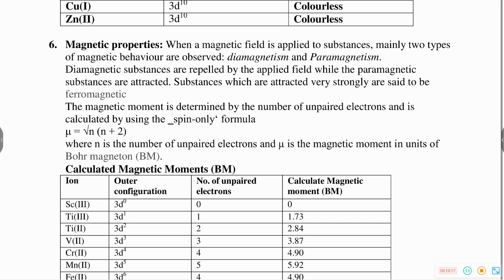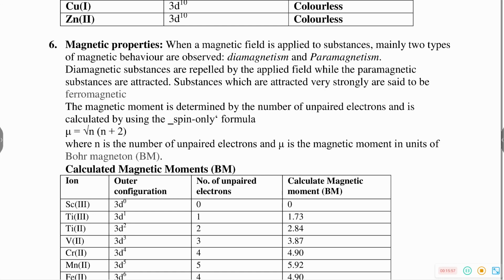Substances which are attracted very strongly are said to be ferromagnetic in nature. Magnetic moment we can calculate using the spin only formula, that is mu is equal to root of n into n plus 2. What is n? n is the number of unpaired electrons. If only an element is present, just fill the electrons using the Aufbau principle, Hund's rule of maximum multiplicity, and Pauli's exclusion principle. Count the number of unpaired electrons and substitute into this formula, you will get the magnetic moment.